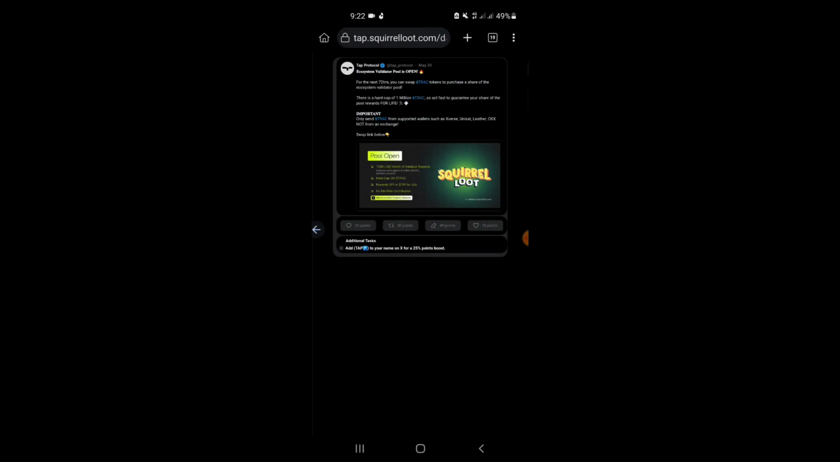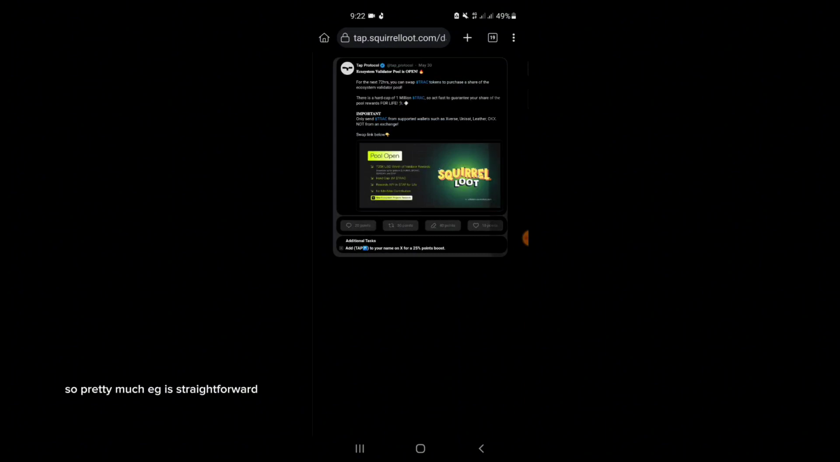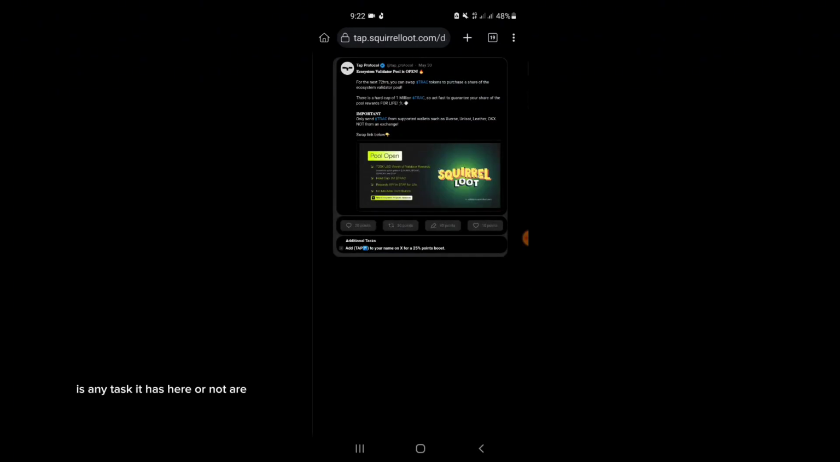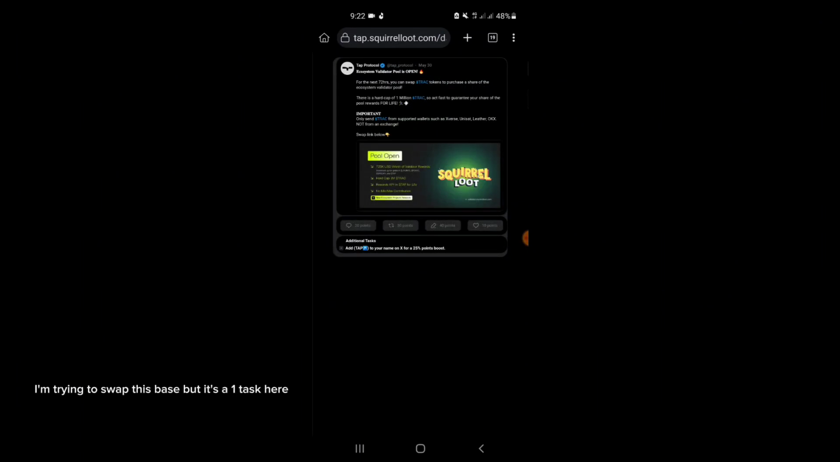Pretty easy, straightforward, nothing complicated. I'm trying to see if there is any other task here or not. It's the same task. I'm trying to swipe this page, but there is only one task here.